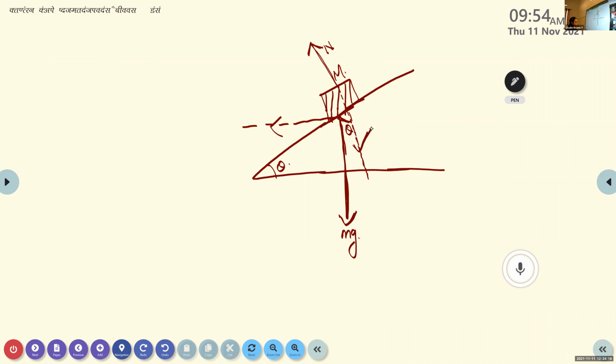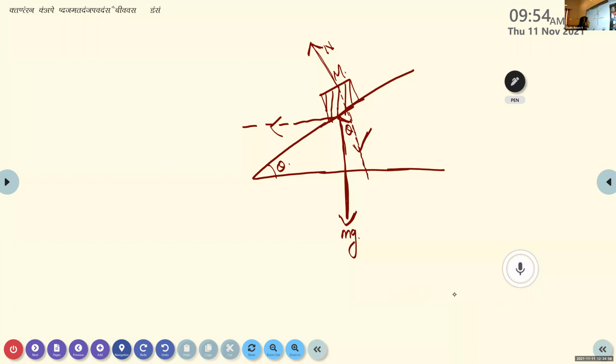Once again, the object is placed over the inclined surface. The two forces acting on the object are the force due to its weight, represented by mg, acting vertically downwards, and the reaction force, normal to the surface, represented by the letter N. Since the object is on an inclined surface, the normal force and the weight are not equal and opposite.